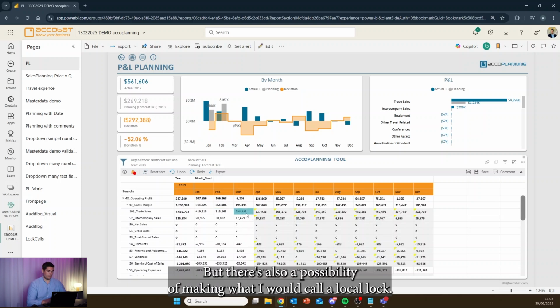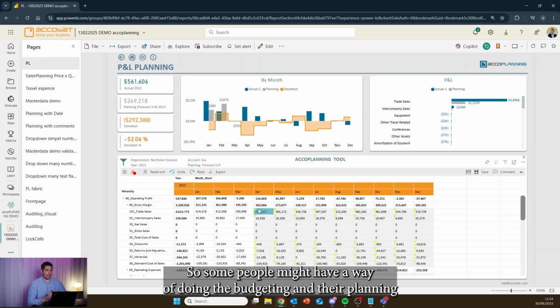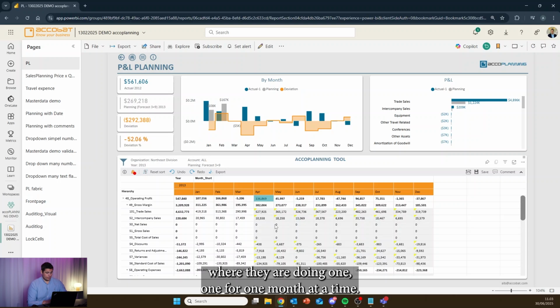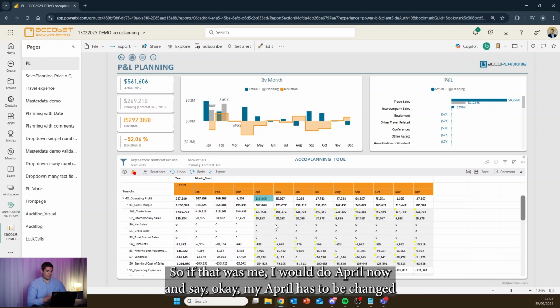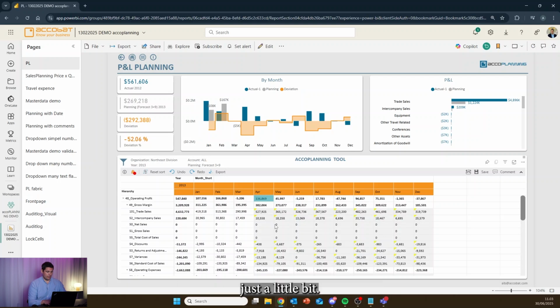But there's also a possibility of making what I would call a local lock. So some people might have a way of doing their budgeting and their planning where they are doing 1 month at a time. So if that was me, I would do April now and say, okay, my April has to be changed just a little bit. So I'm adding 10% to this particular scenario. There we go.